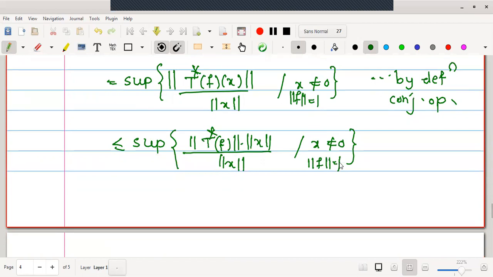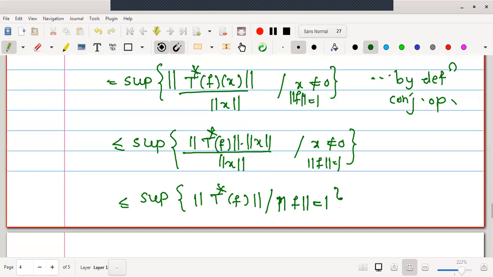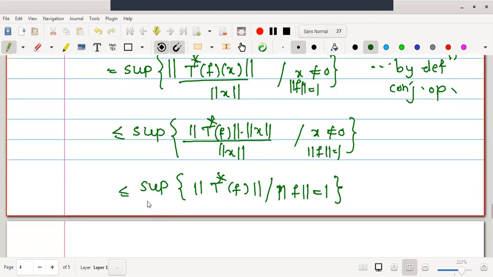Okay. Now cancelling norm x, this gives us supremum of norm T star f. Now there is no need to write x because x we have cancelled, therefore provided norm f is equal to 1. Look at the definition. We have obtained suprema of norm T star f, norm f is equal to 1. Therefore this is nothing but the definition of norm of T star.